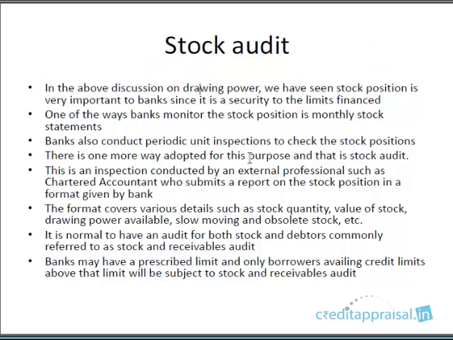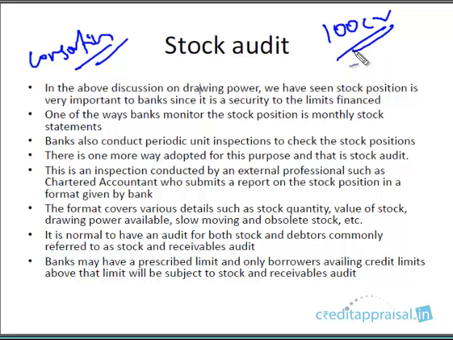So one more thing in stock audits is when you have a consortium account. A consortium account is an advance where three to four banks, more than one bank, are joined together to finance the company. Say this is for a huge company, and the total credit limit is 100 crores. Maybe one bank will take up 20 crores, another 15, another 40. Someone like SBI maybe will take a larger share. Another 30. So like that they'll be sharing the total. That is a consortium advance.